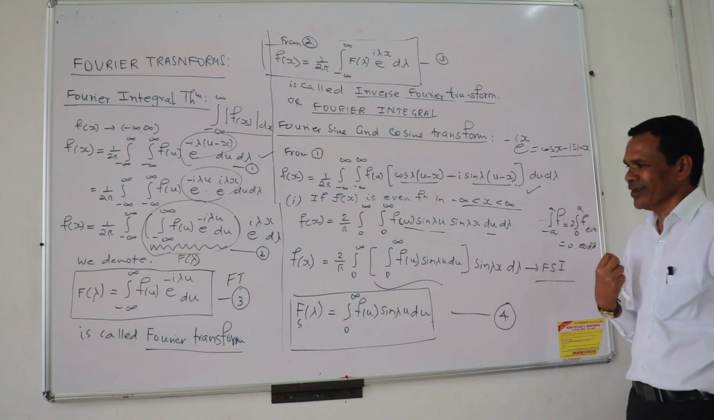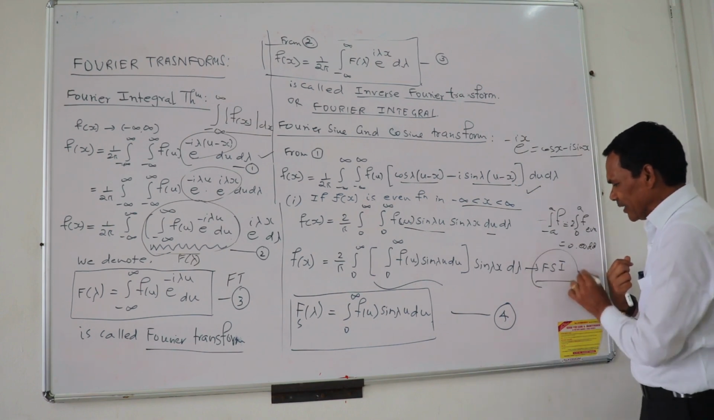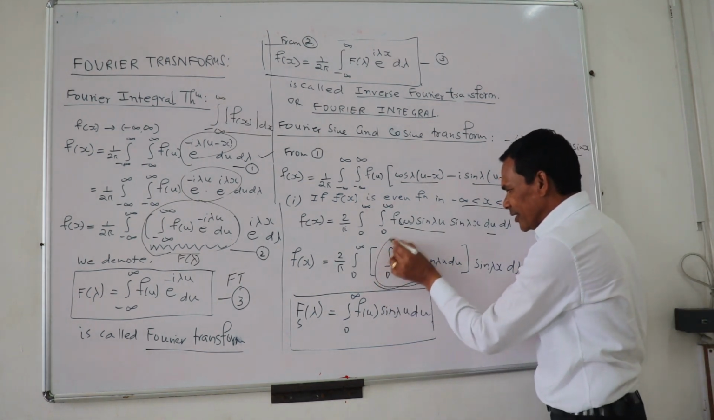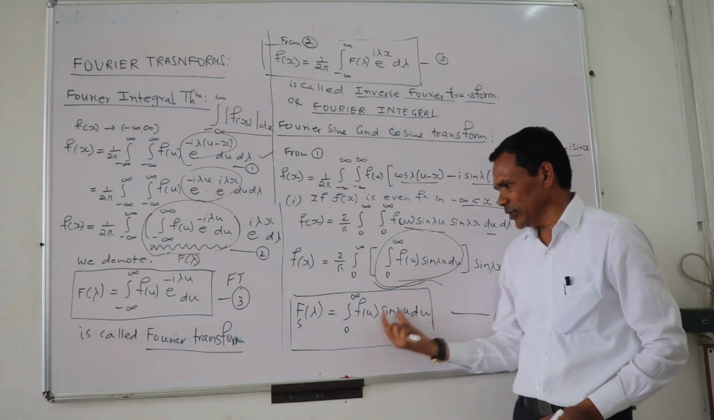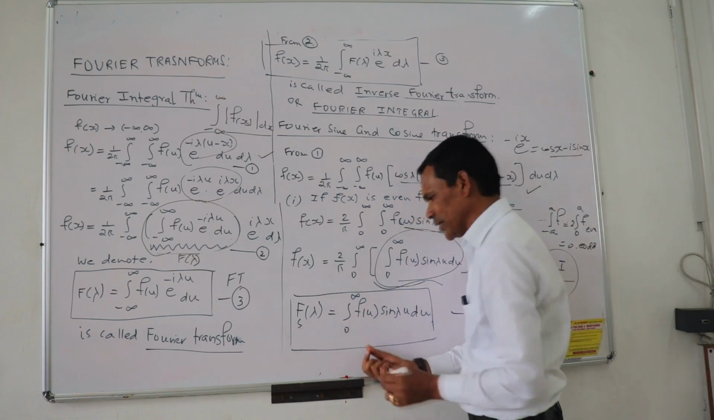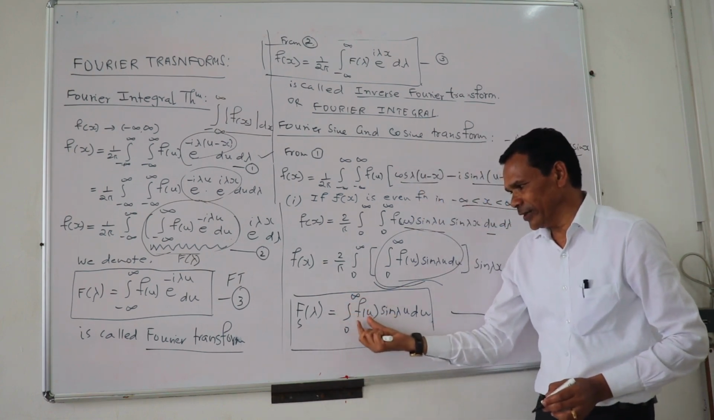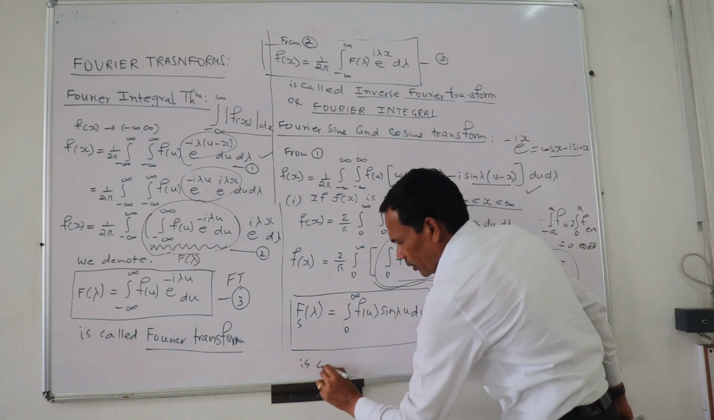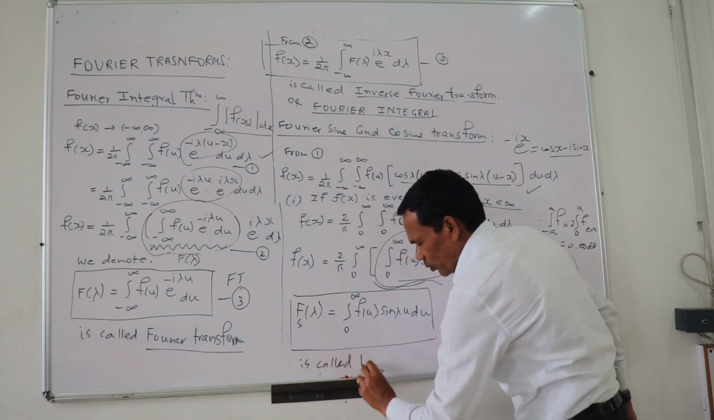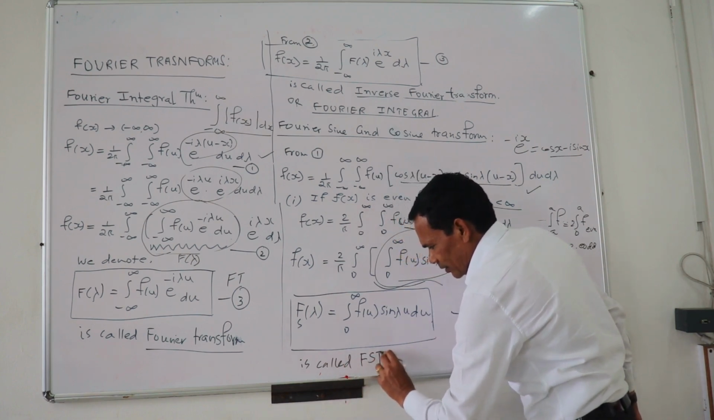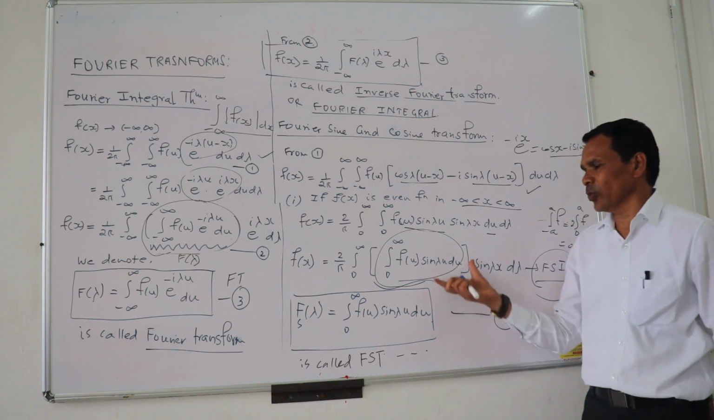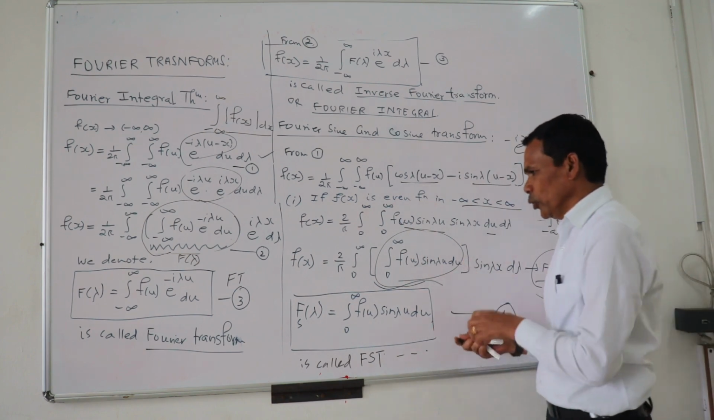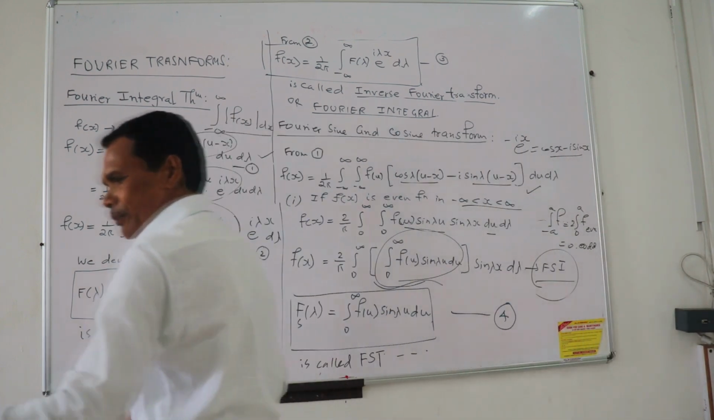This is called the Fourier sine integral. We just designate or denote this integral by Fs of lambda, s for sine transform, equal to the integral from 0 to infinity of f of u sine lambda u du. It is called the Fourier sine transform, Fs of lambda.